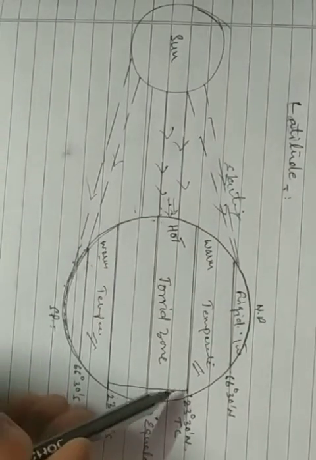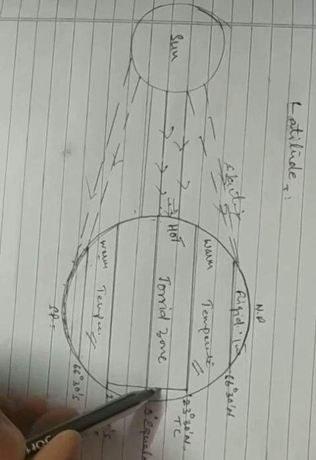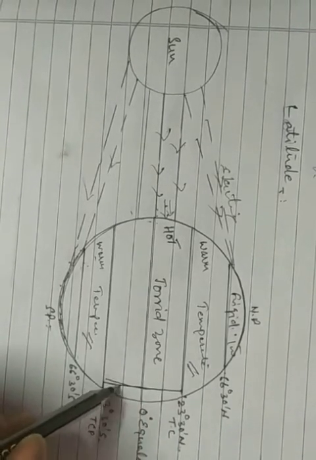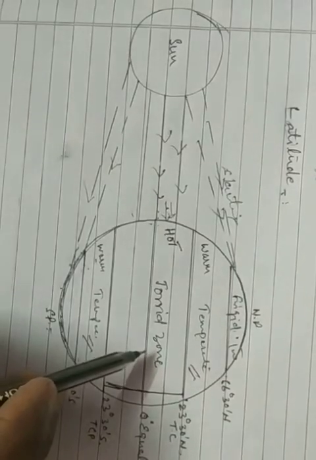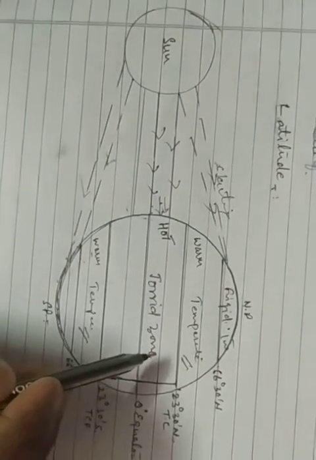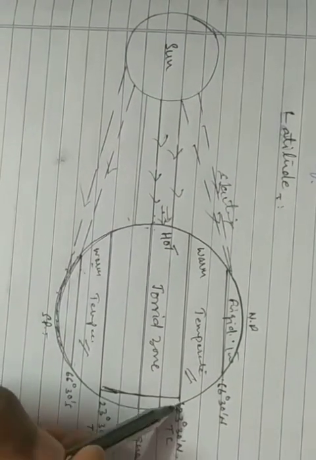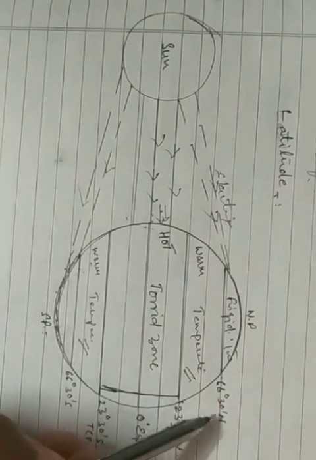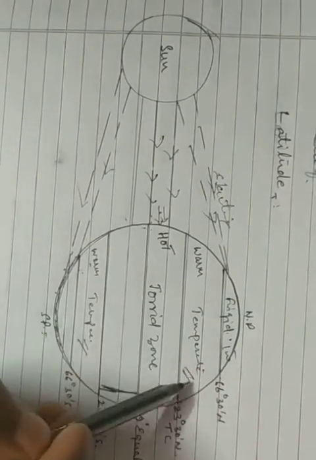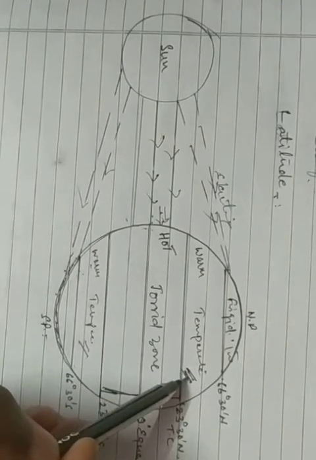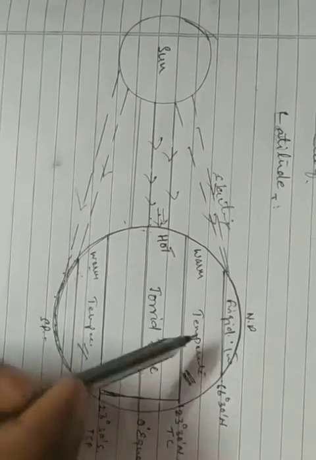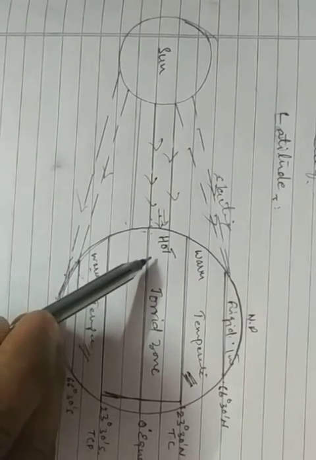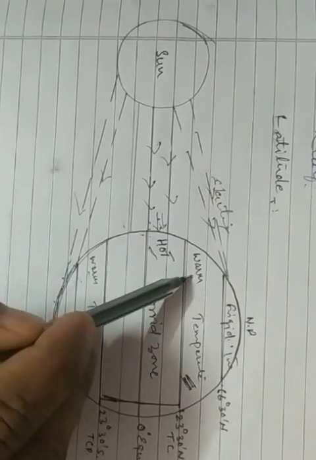So children, the region which lies between the Tropic of Cancer and Tropic of Capricorn is known as the torrid zone. It is also known as the tropical zone. Just above this, the area between 23 degree 30 minutes north to 66 degree 30 minutes north is the temperate zone. Clear? Here the temperature is less as compared to the torrid zone. Here it is hot, here it is warm.